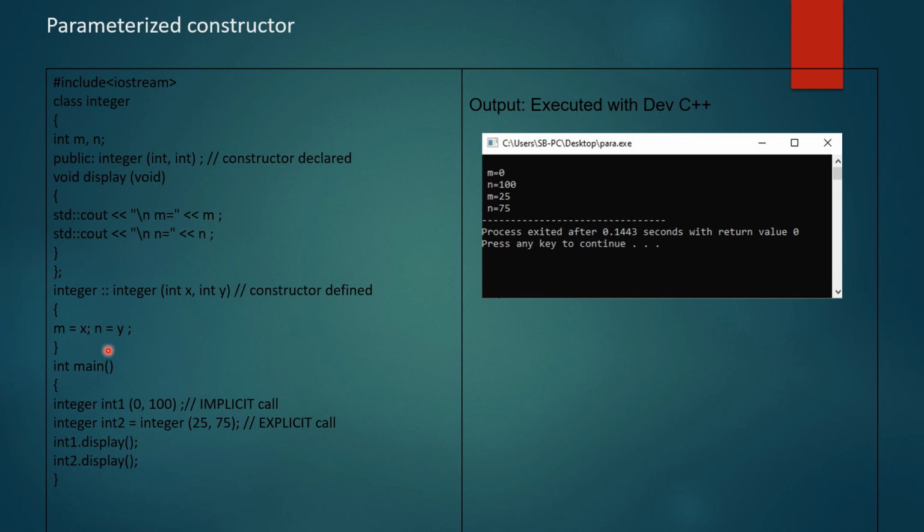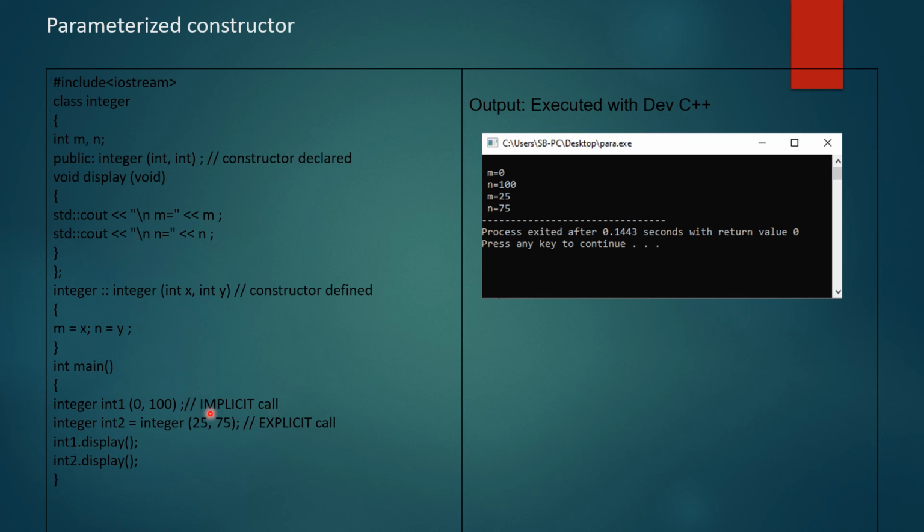Then next we will declare the parameterized constructor: constructor declared, constructor defined. Okay, then integer, scope resolution operator, integer, int x comma int y, then m is equal to x, n is equal to y. Now the x value and y value will get assigned to m and n respectively.